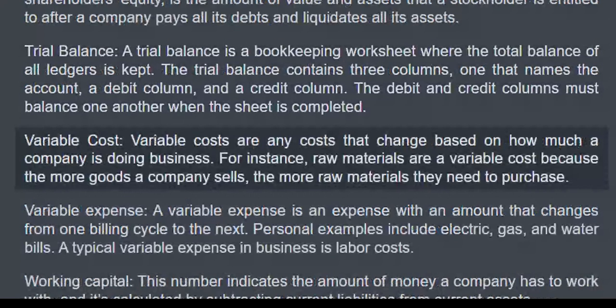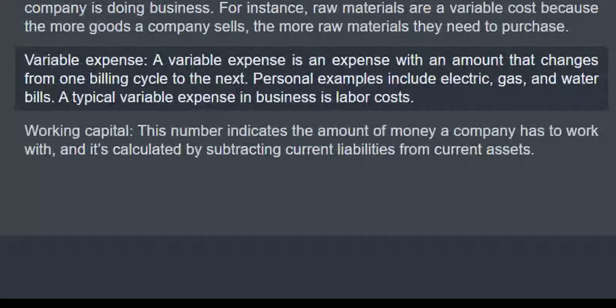Variable cost. Variable costs are any costs that change based on how much a company is doing business. For instance, raw materials are a variable cost because the more goods a company sells, the more raw materials they need to purchase.